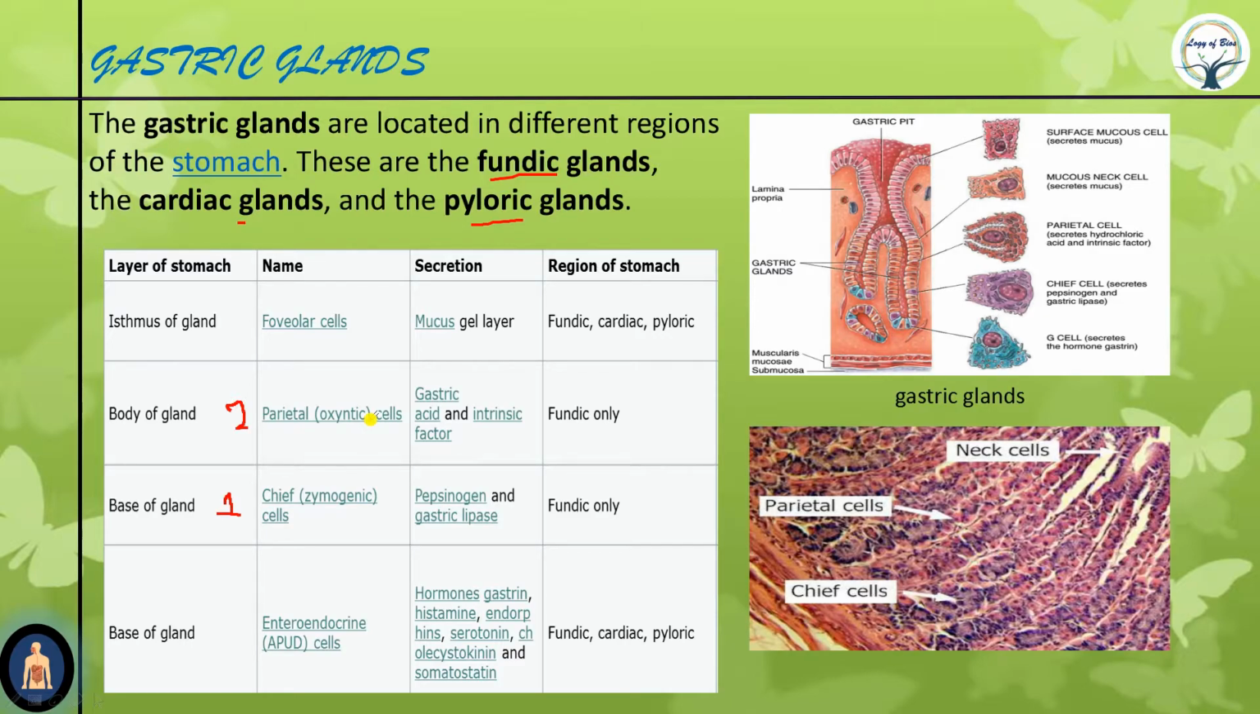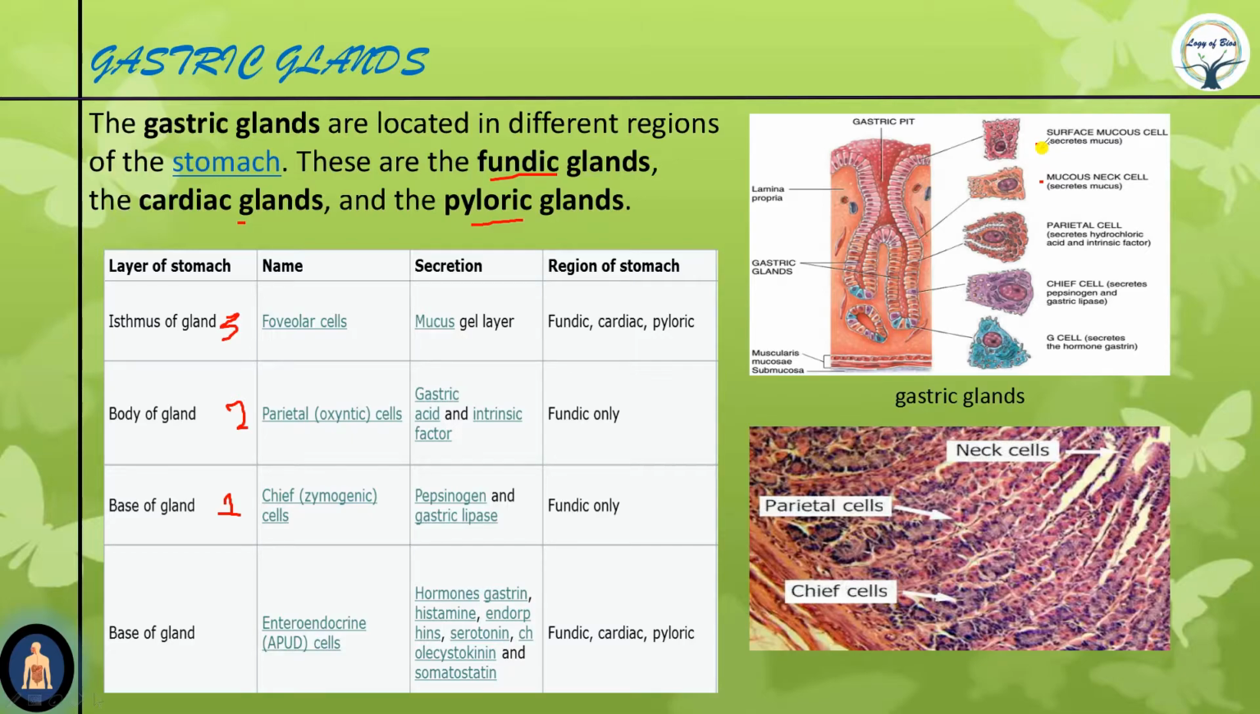Now the third type of cell is this one, the foveolar cell. This is our third type of cells. These are also known as goblet cells or mucus cells. They secrete the mucus gel layer. Now see, there are two mucus cells: one is the surface mucus cell, one is the neck mucus cell. Surface mucus cells are on the surface of the glands and they produce mucus, and neck mucus cells are in the neck region and they also produce mucus. So these were the three types of cells.